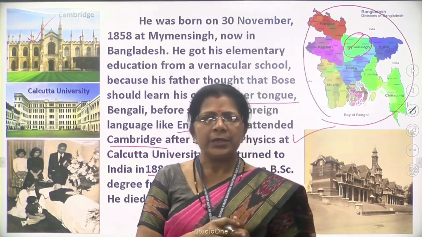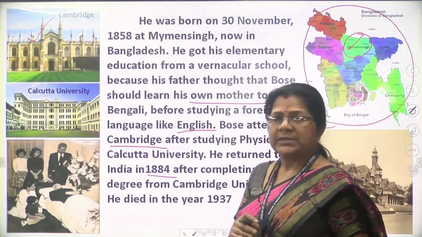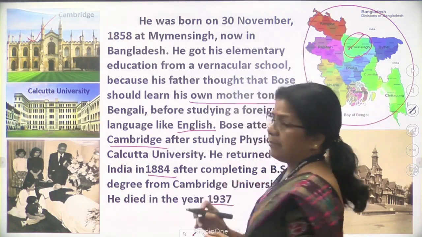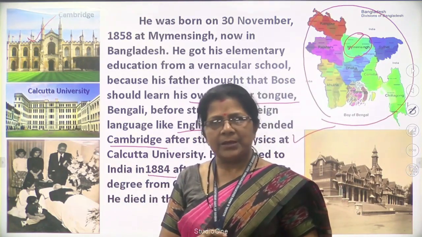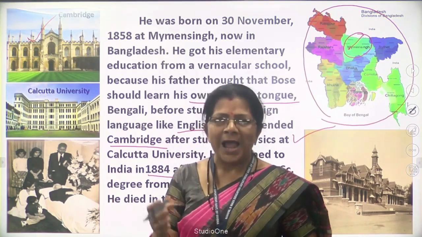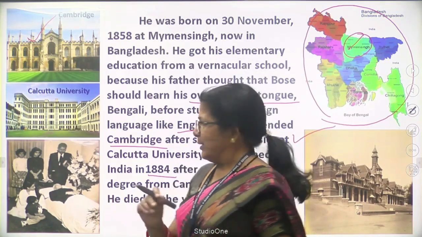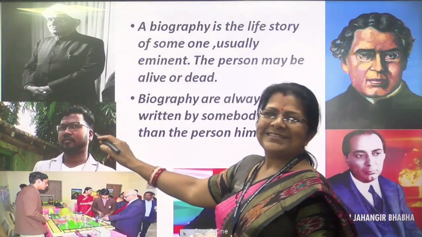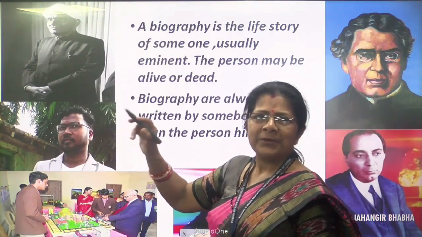He returned to India, and that eminent person died in the year 1937. Okay, you got the idea about J.C. Bose, and you should try to be like J.C. Bose. He was a scientist of Sambalpur district.